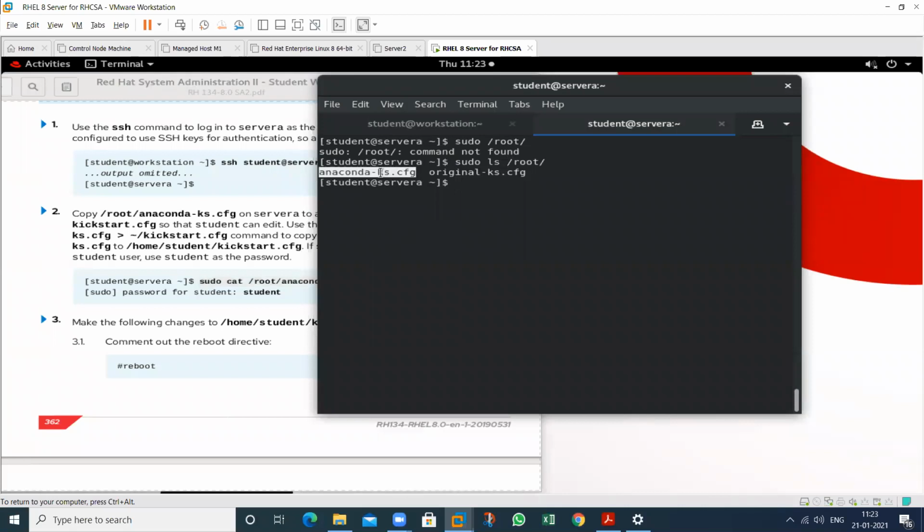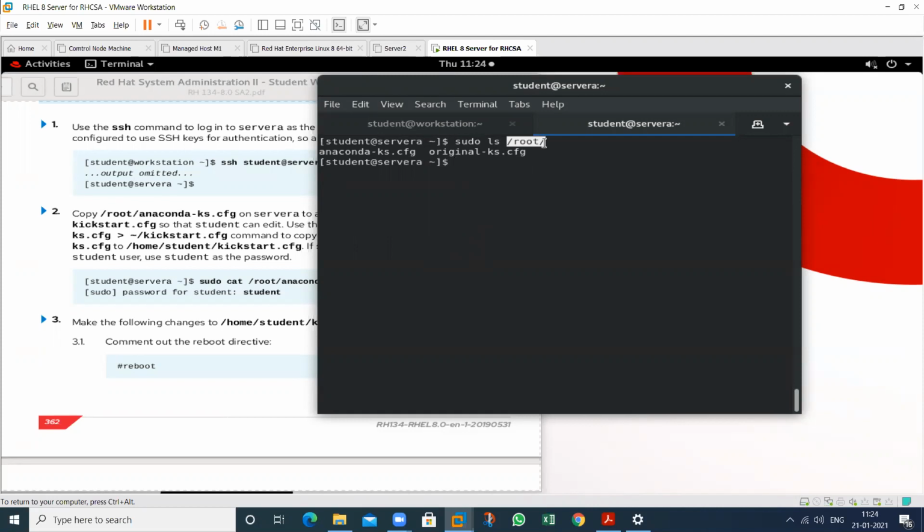See, this is my kickstart file that is by default created in the root home directory, not my home directory. See, there is no anaconda file. It's not contained in any regular user home directory. This file is contained in only the root user home directory. Suppose, see this one again. This is my root user, just ls. See, same thing. So just log out again. So this is a file that is contained in the root user home directory.